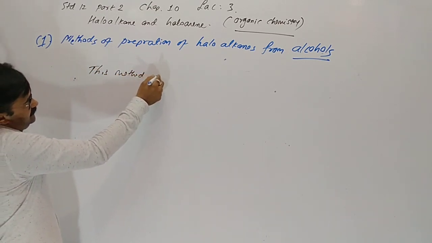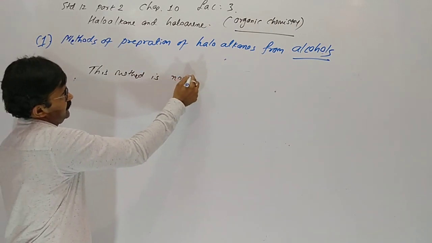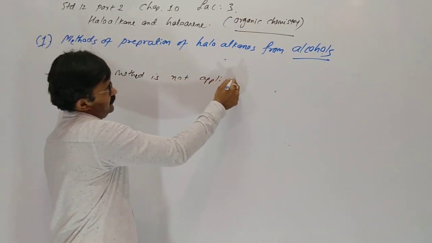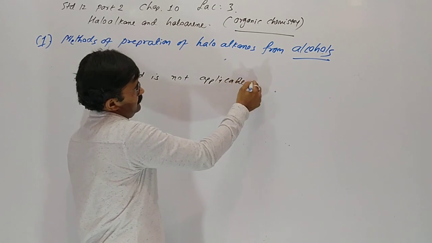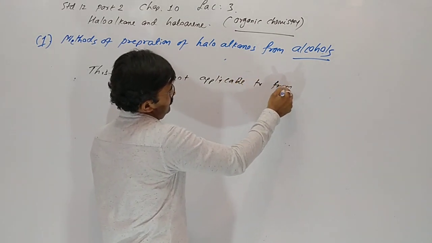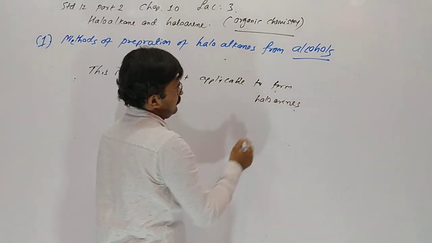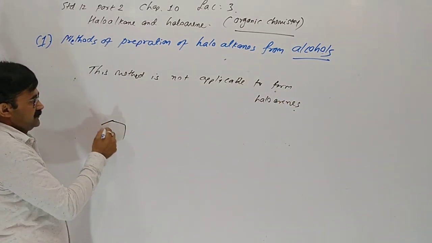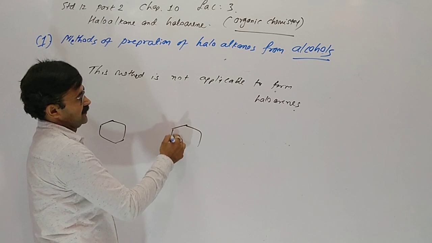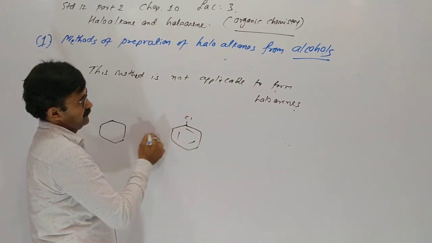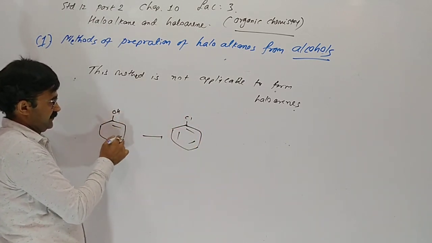This method is not applicable to form haloarenes. Why? For getting a haloarene, we have to take phenol.